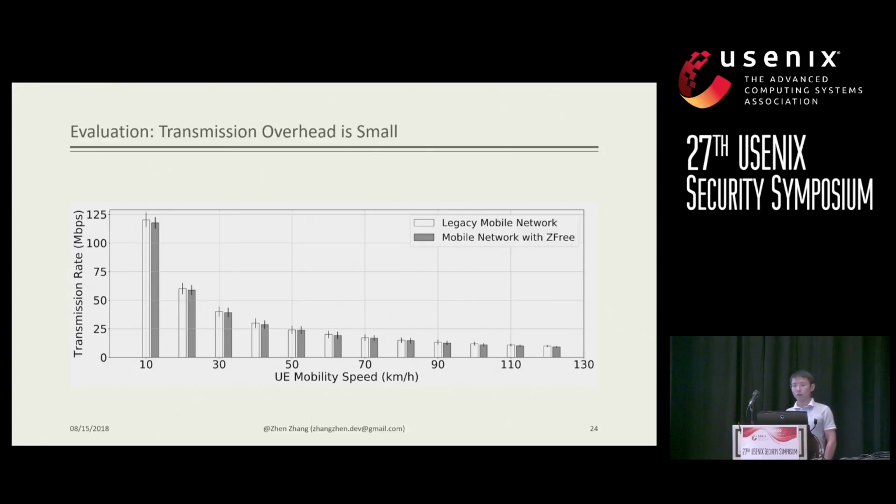Next, in order to know the overhead during the handover process, we measure the transmission rate differences with or without the free when user equipment is moving at different speeds. Here, the x-axis represents the user equipment moving speed in kilometers per hour, while the y-axis represents the transmission rate in megabits per second. The system with the free refers to the gray bar. As we can see, it only incurs negligible overhead here.